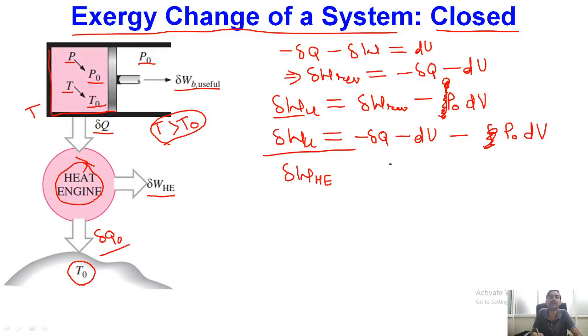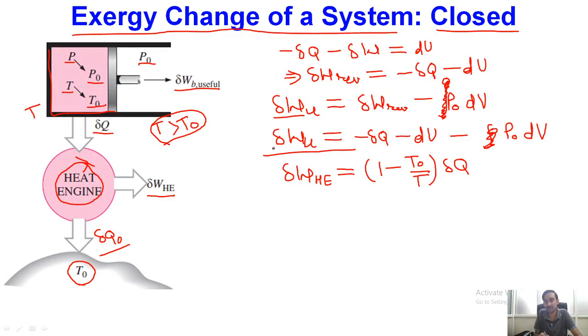Obviously the maximum work we can get from this heat engine is equal to the Carnot efficiency, which is 1 minus T naught by T, times delta Q. So as a whole, while this system has changed its state from P to P naught and T to T naught, we have actually got two types of work.